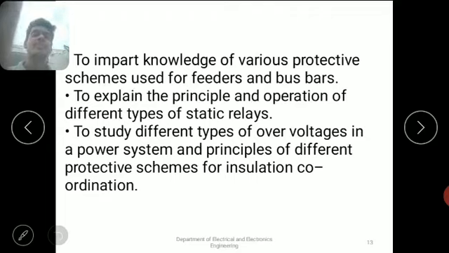Finally, we have to study the reasons for generating over voltages. There are many reasons: switching over voltage and lightning over voltage.